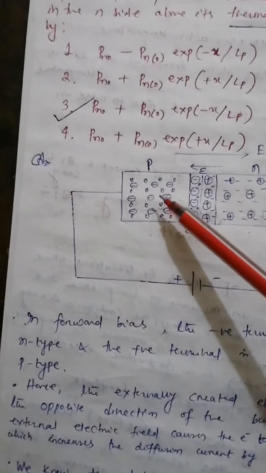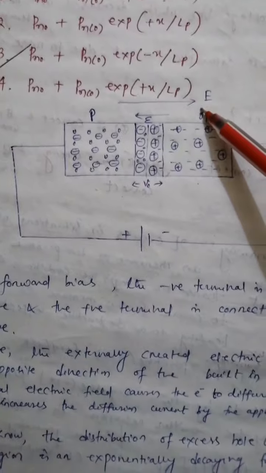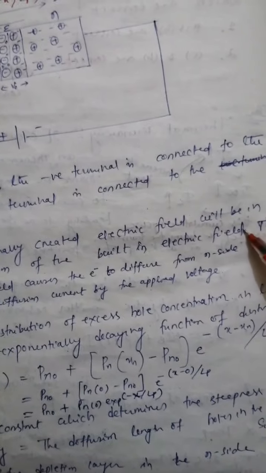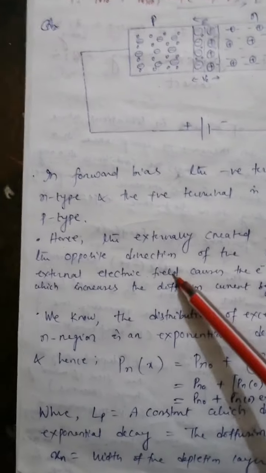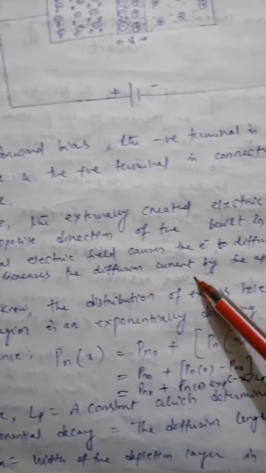So the built-in electric field occurs within this, and the external electric field will be this, and this will be opposite in direction to the built-in electric field. Fine. Next, this external electric field causes the electrons to diffuse from n side to p side, which increases the diffusion current by the applied voltage.